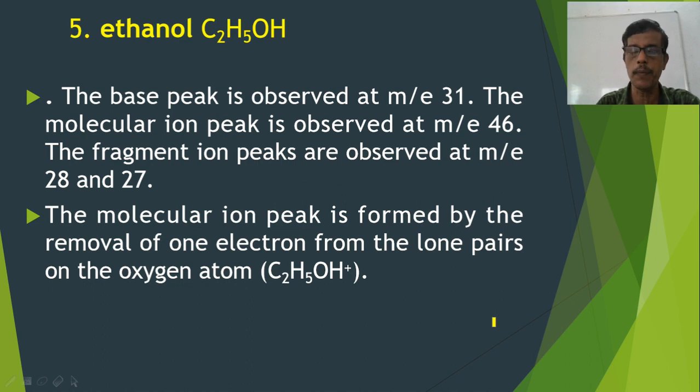Again, in this case also, the base peak and molecular ion peak are different. The molecular ion peak is obtained at m/e 46, which corresponds to 12 into 2, 24 plus 5, 29 plus 1, 30 plus 16 of oxygen. That makes it 46. And the base peak is at m/e 31. It corresponds to the oxonium ion, CH2OH plus. And in addition to this, you get fragment ion peaks at m/e 27 and 28. We will see how these peaks are obtained, and we will discuss the fragmentation pattern of ethanol.